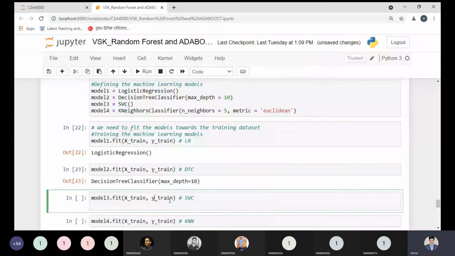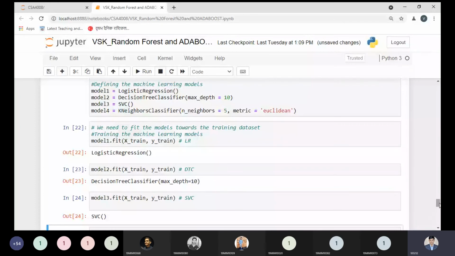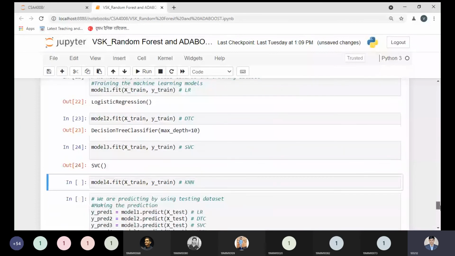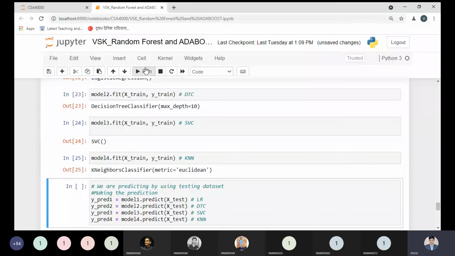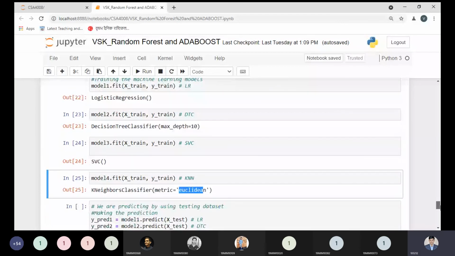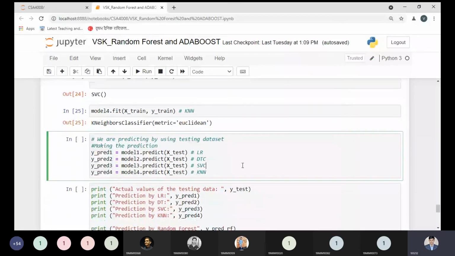Now the support vector machine. Yes, we are building it. We are using only default parameters. We are not passing any kernel values, no issues. And here we are using the KNN model. So now the KNN model is built with Euclidean distance, no issue. Yes. Now, after this point, what is our responsibility? If we need to measure the prediction, if we need to calculate the accuracy, then each and every model is required to have prediction values. So, of course, by this approach we can predict. So I'm executing this code.